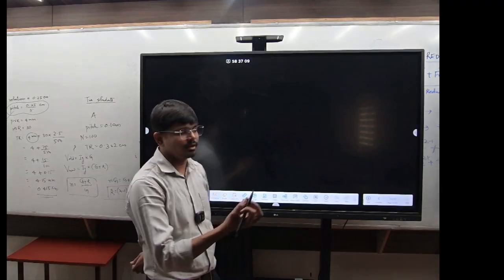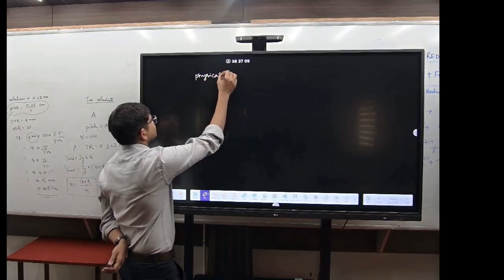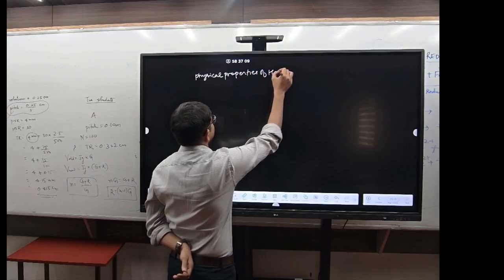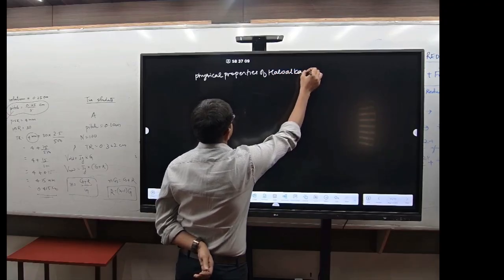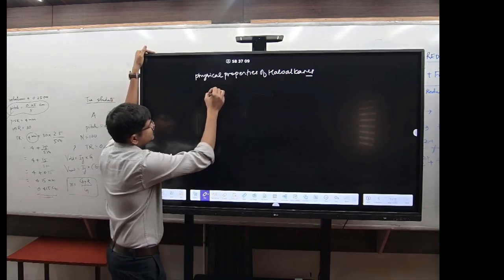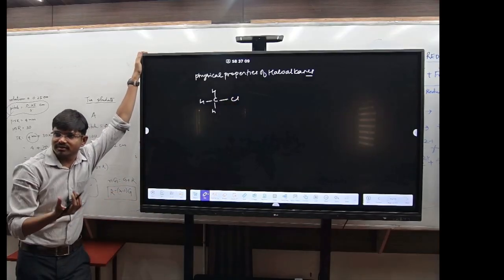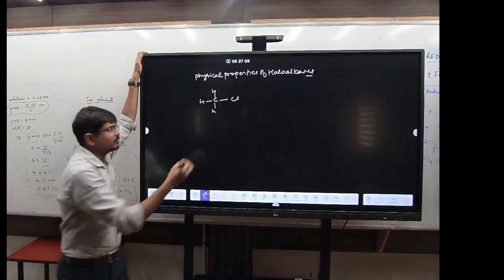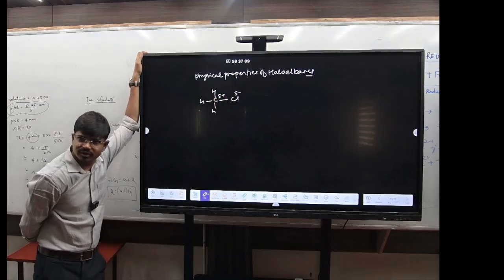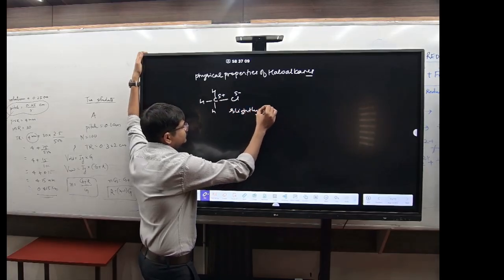Now the next one, after the Swarts reaction. Next one, write the physical properties of haloalkanes. Write down physical properties of haloalkanes. You know that if I'm talking about CH3Cl, suppose it is chlorine, the chlorine is slightly electronegative with respect to carbon. So it will have delta negative on chlorine and delta positive on carbon. So this will be a slightly polar compound.